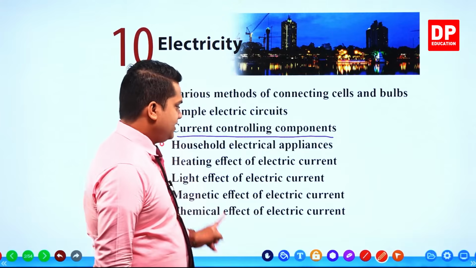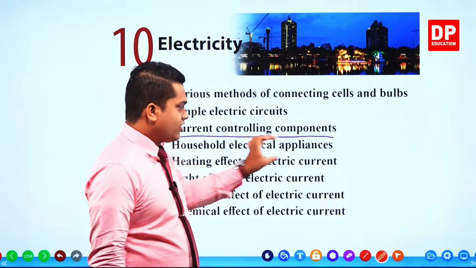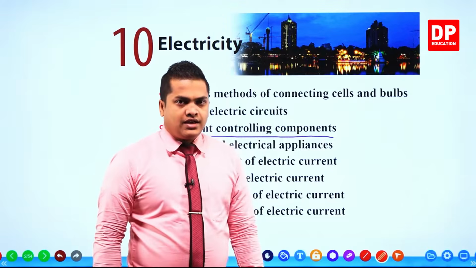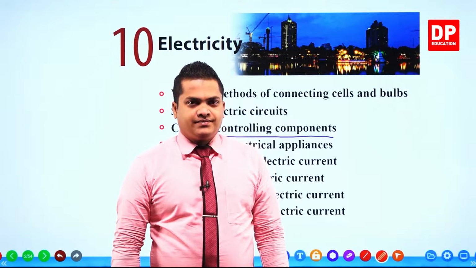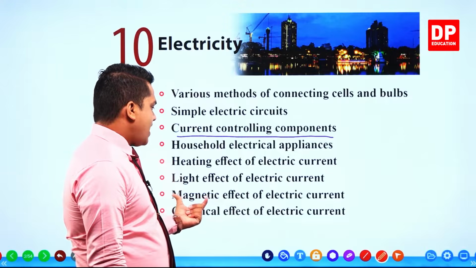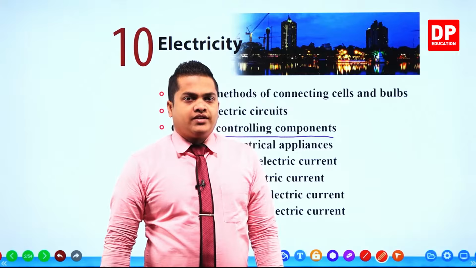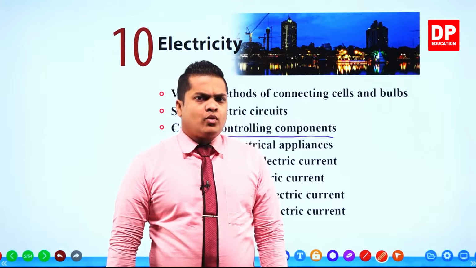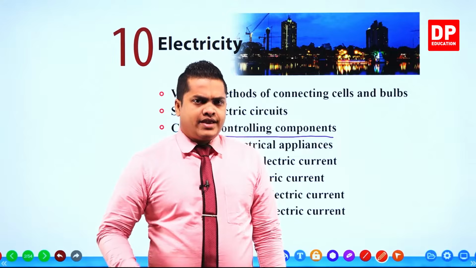So especially we are discussing that effect carried out by the electric current under the heating effect of electric current. The next one will be the light effect of electric current, especially discussing the bulbs here, LEDs, right? Then after that, we'll be discussing the magnetic effect of electric current. Under the 6th lesson, I think you have got a sound knowledge about magnets, and we discussed that by providing electricity to a certain coil plus an iron core, we can create a magnet.